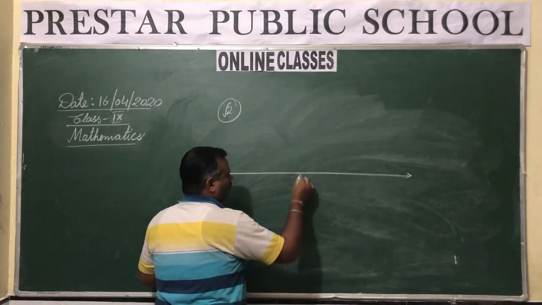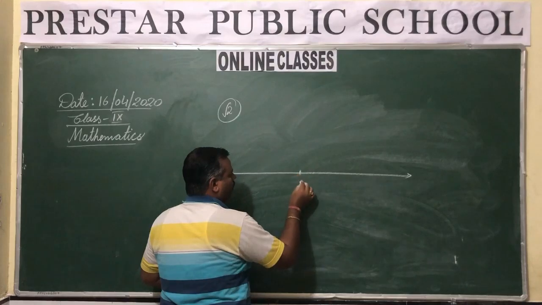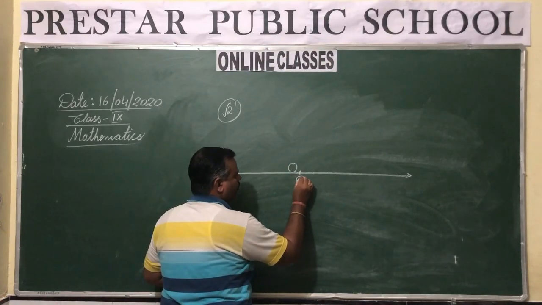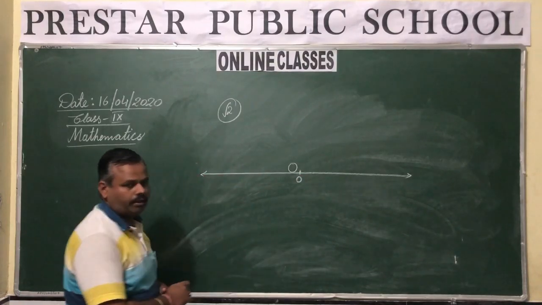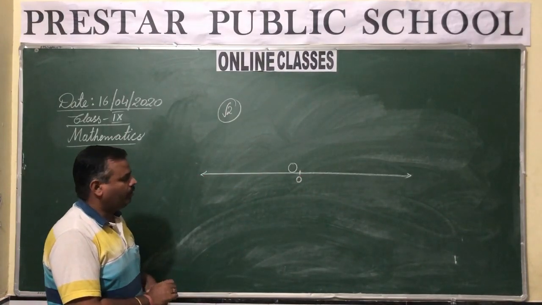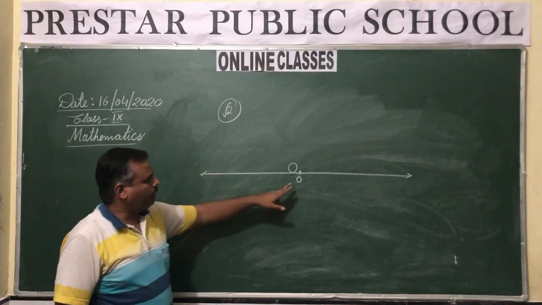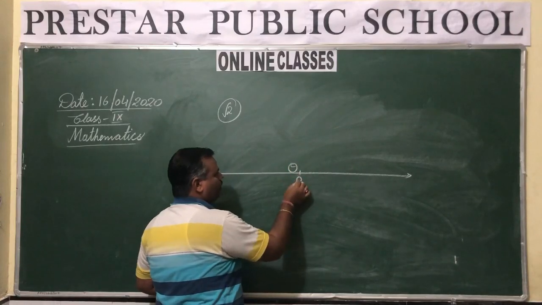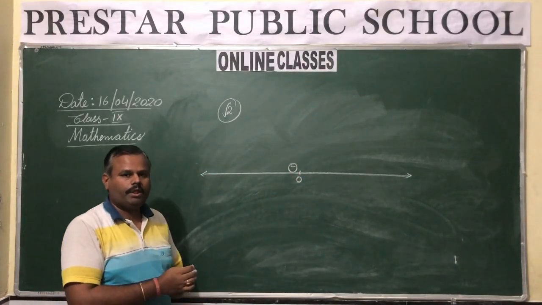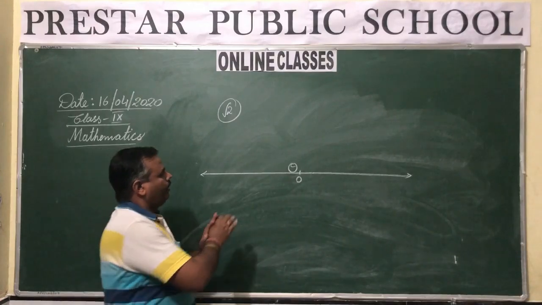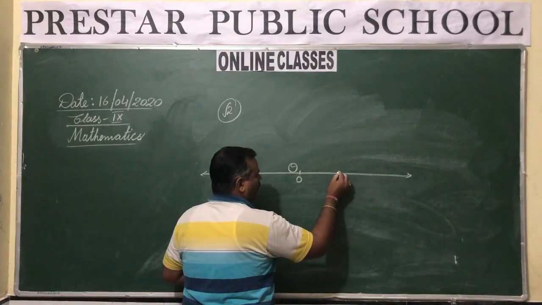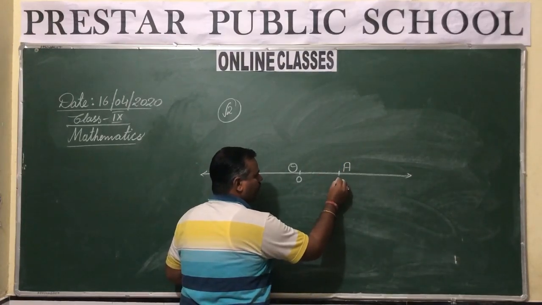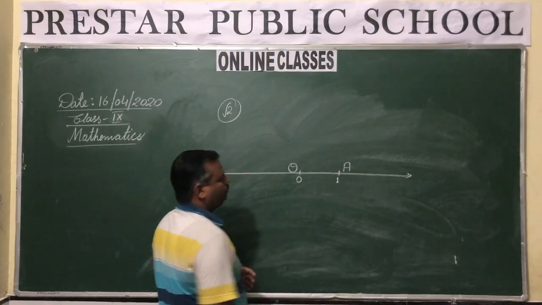Take a line and mark a point, say O, which represents 0 on the number line. Next step, mark another point A which represents 1 on the number line.